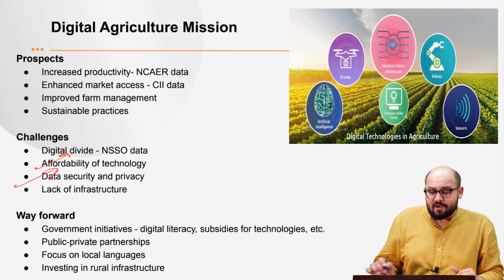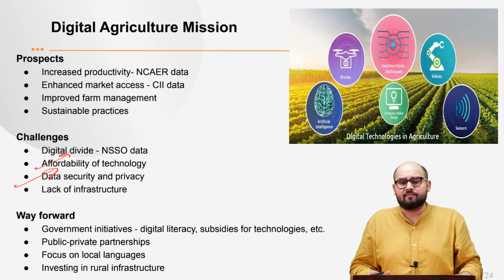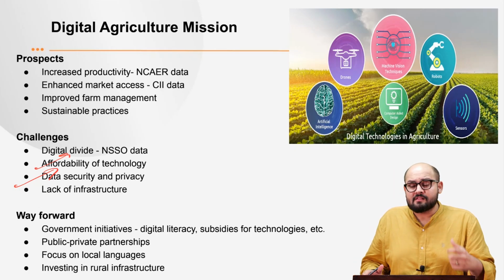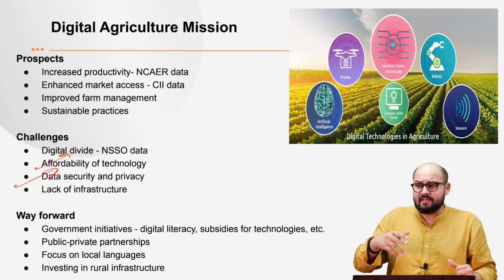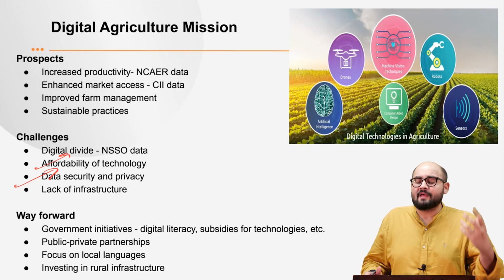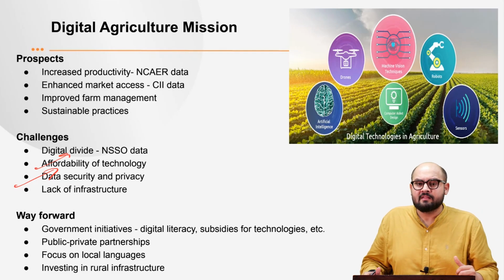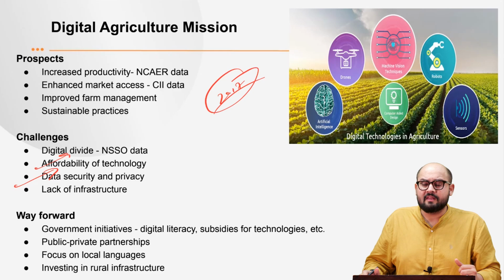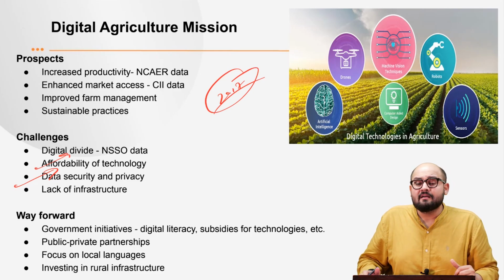Next is data security and privacy. Then there are issues related to data usage and sharing. Some of the farmers are reluctant to share their data with others. We also have, you already know, that the right to privacy in India has been gaining prominence, and it was in 2017 that the Honorable Supreme Court of India declared the right to privacy as a fundamental right.